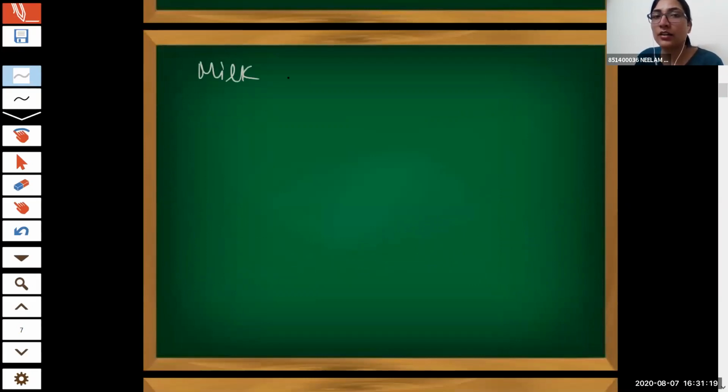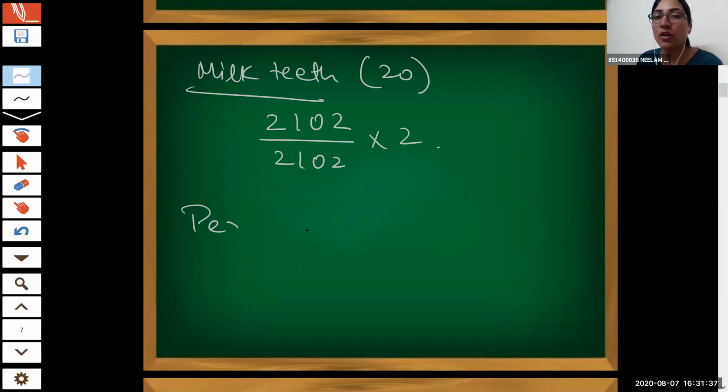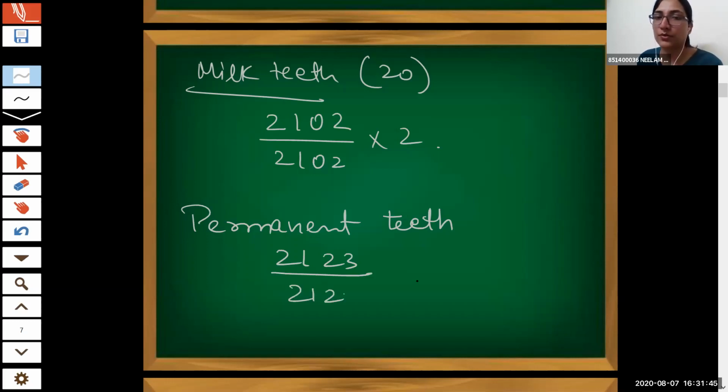Milk teeth are 20 in number. And the dental formula of milk teeth is 2102 by 2102, by 2. Whereas the dental formula of permanent teeth is 2123 by 2123, by 2. Right. So they are total 32. Now my question is, can you tell me how many monophyodont teeth are present?